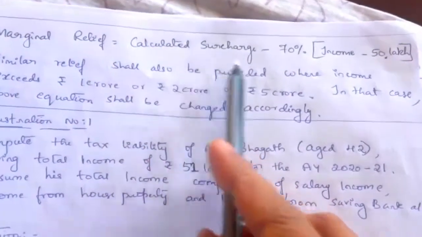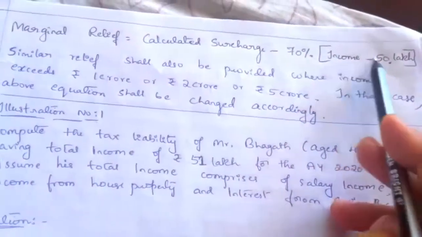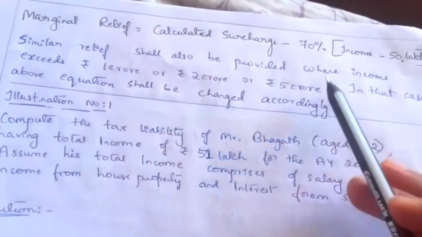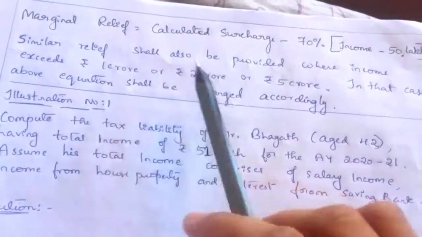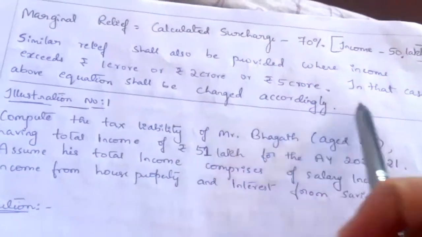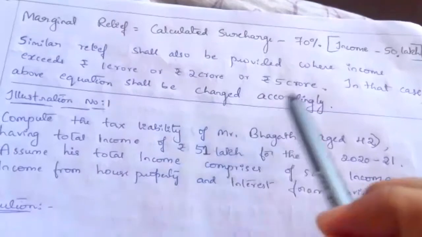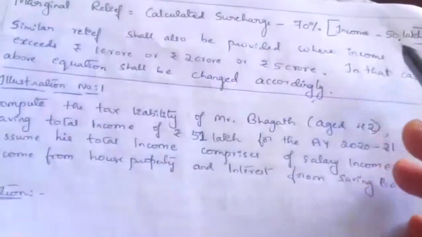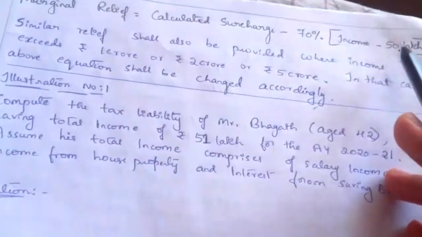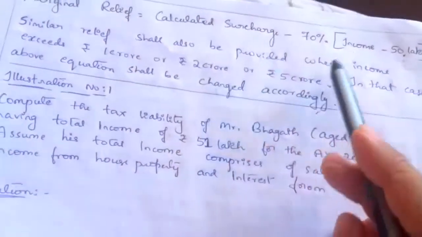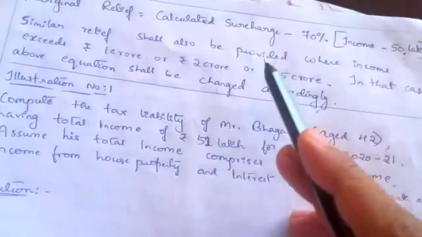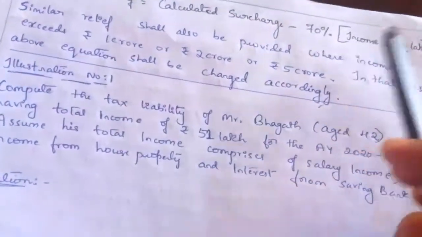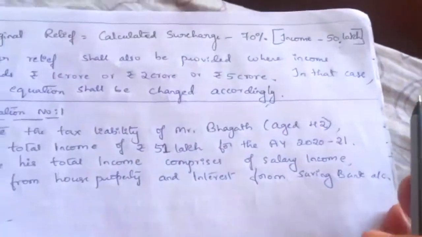So, calculated surcharge minus 70% into income minus 50 lakh. Similar relief is also provided where income exceeds 1 crore, 2 crore or 5 crore. In that case, the above equation shall be changed accordingly. If total income exceeds 1 crore, we take income minus 1 crore; if it exceeds 2 crore, income minus 2 crore; if it exceeds 5 crore, income minus 5 crore. Like that we have to change the formula.